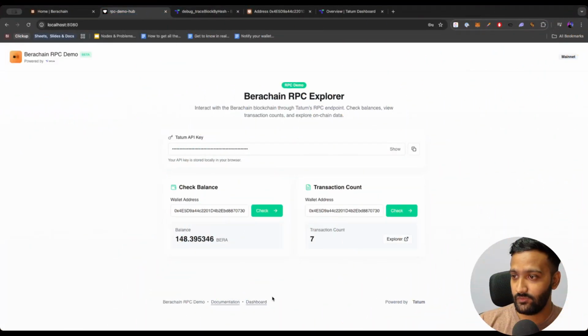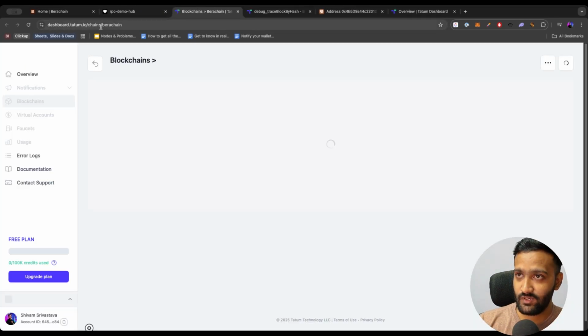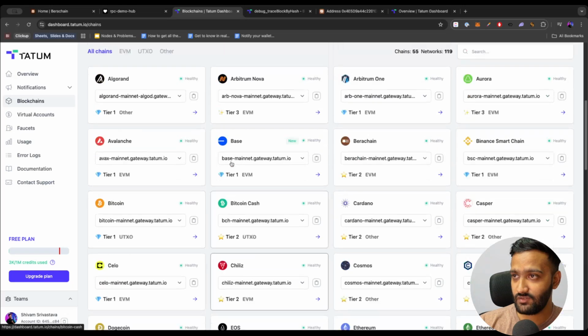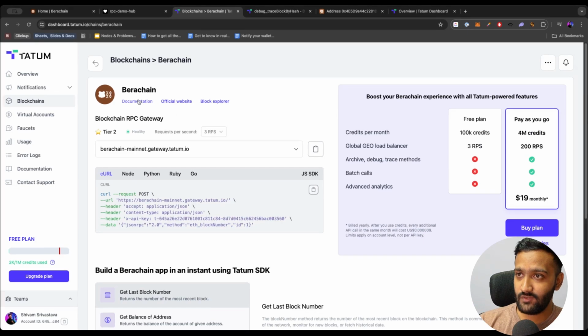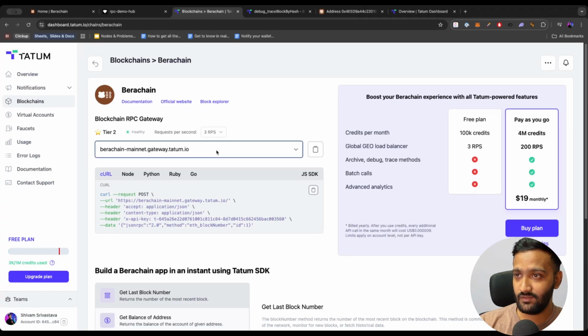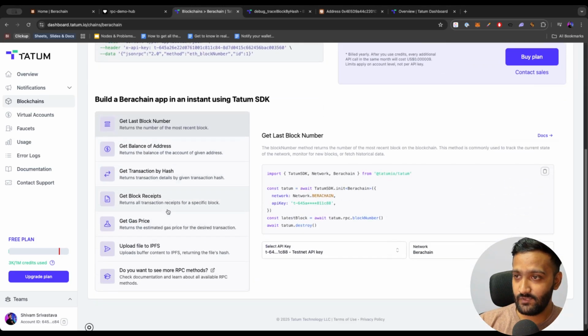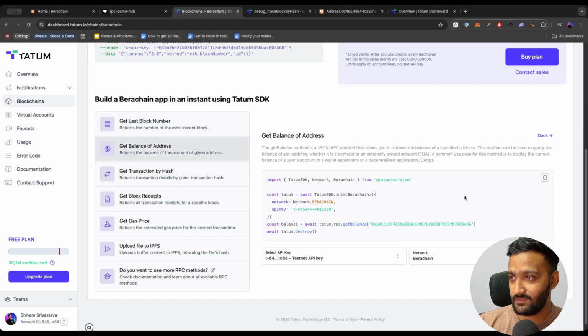You can also go to our dashboard page for Berachain, which should be dashboard.tatum.io/chain/Berachain, which is basically a sub page in the blockchains page here, or you can just come to the blockchains page and go to Berachain. Here you can find the documentation links, the official website, block explorer links, also the gateway URL or the RPC URL that you can use for the Berachain RPCs, some code samples, and also some widgets to get a sample of specific methods in TypeScript which you can test in your environment.